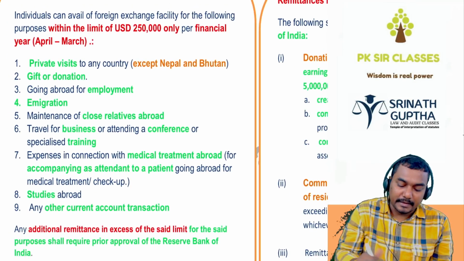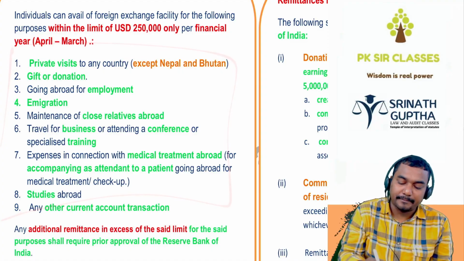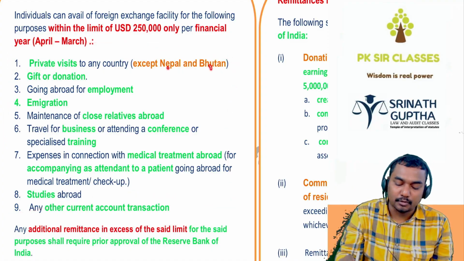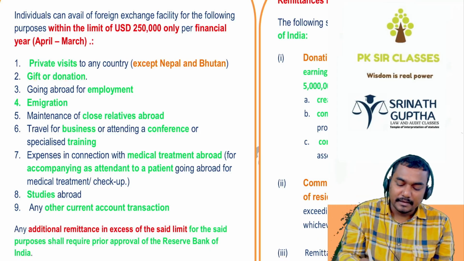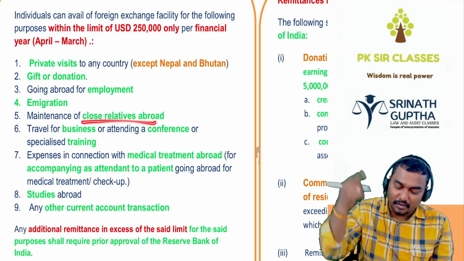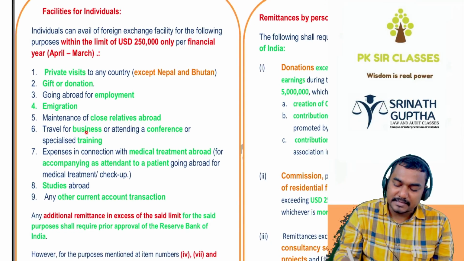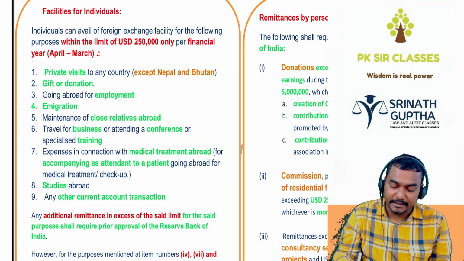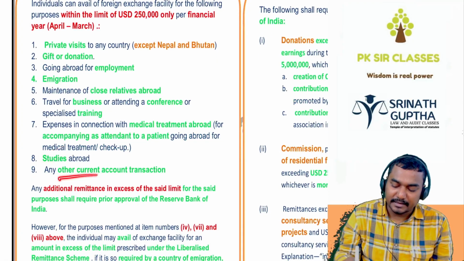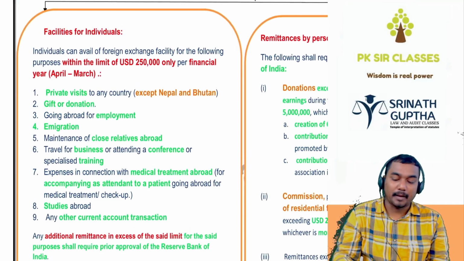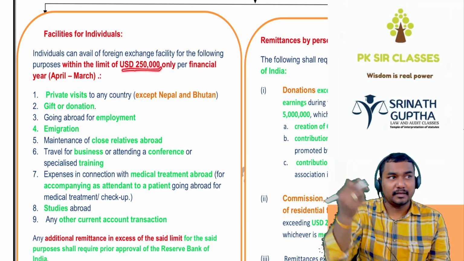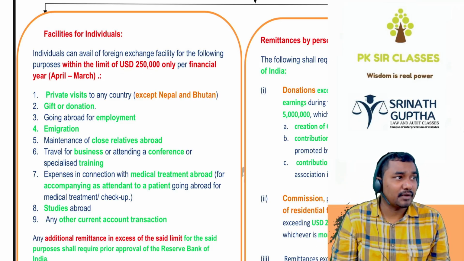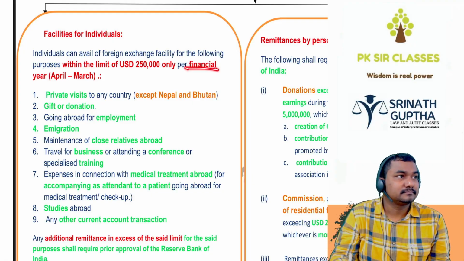So the following, all of you listen, beta: private visits to other countries except Nepal and Bhutan, gift and donation outside, going abroad for employment and immigration, maintenance of close relatives outside India, travel for business or attending a conference outside India, expenses for medical treatment of the patient outside India including attendant, studies abroad, and any other current account transaction. Foreign exchange is allowed up to 250 US dollars. Beyond that, approval of the RBI is required. This is for the financial year, beta.